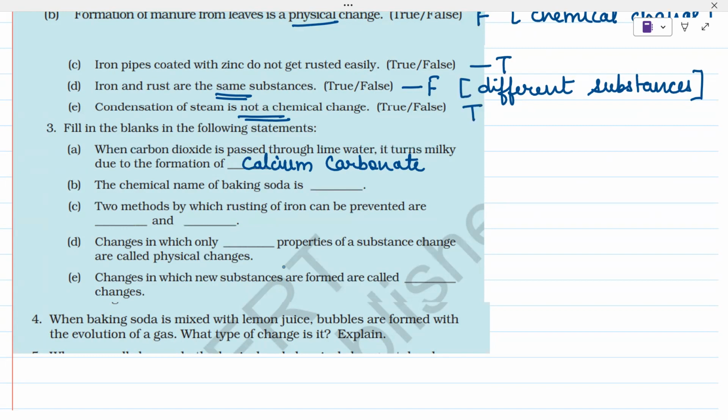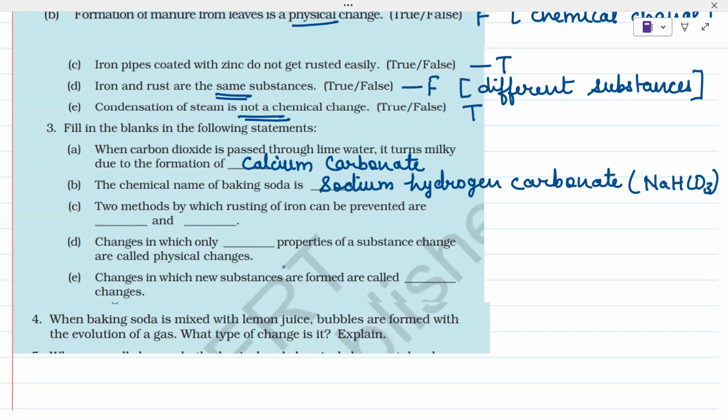The chemical name of baking soda is, this we have done in the class, it is sodium hydrogen carbonate, NaHCO3.